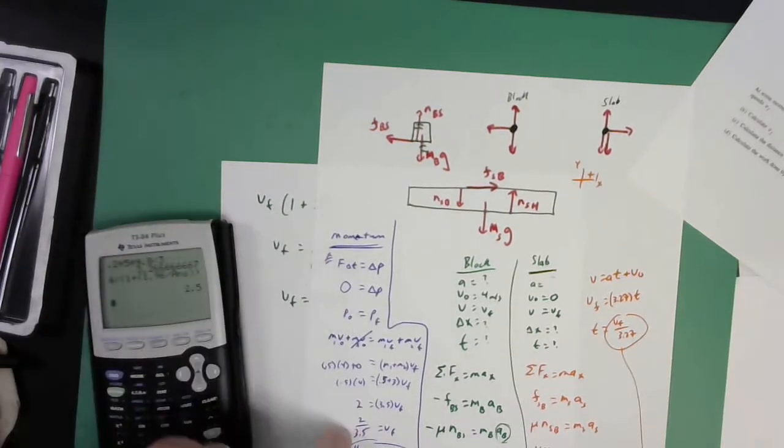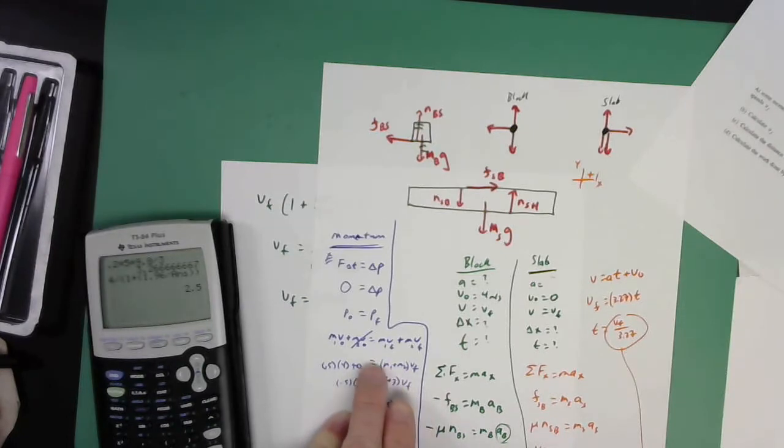By the way, notice how much faster it was to get this momentum answer? Whew. Okay, did I do some math wrong in my head? 0.5 going at 4. Half of 4 is 2. Okay, and that one, the slab was sitting still. Afterwards, it's going to be both of them going at V final. That's 0.5 plus 3 kilograms, right? So that's 3.5. 2 over 3.5.